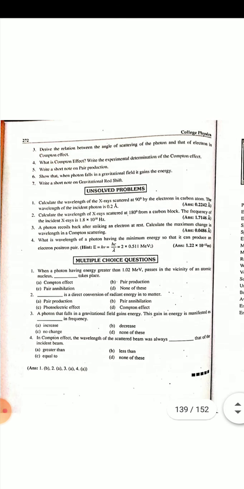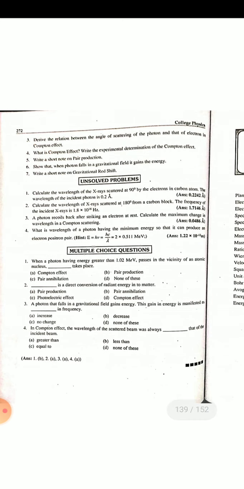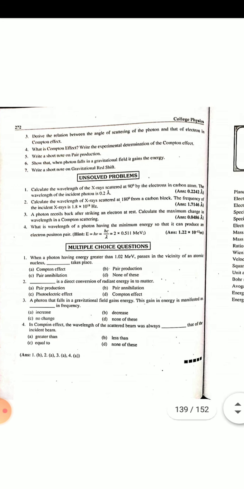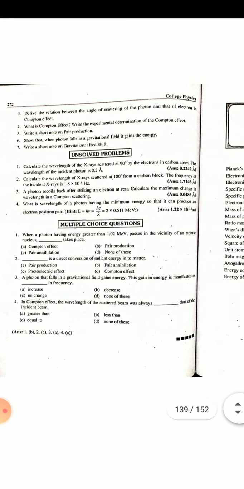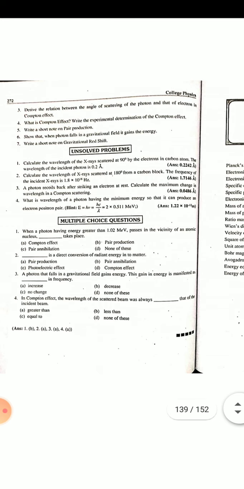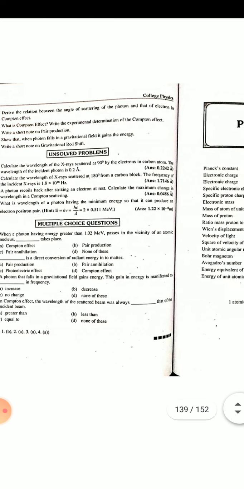A photon that falls in a gravitational field gains energy. This gain in energy is manifested as an increase in frequency. Then in the Compton effect, the wavelength of the scattered beam is always greater than that of the incident beam. So in the MCQs, the first will be pair production, the second also pair production, the third will be increase, and the fourth one will be greater than.